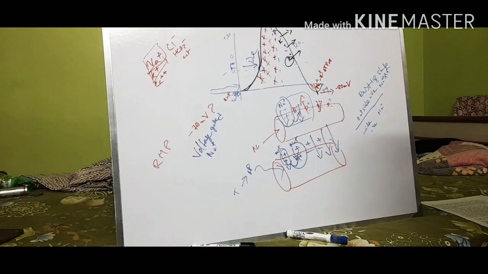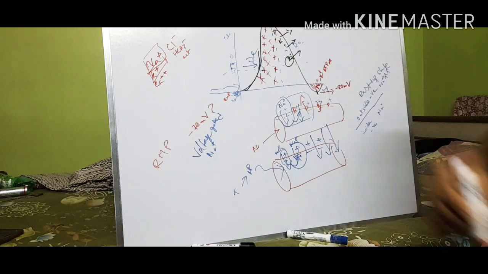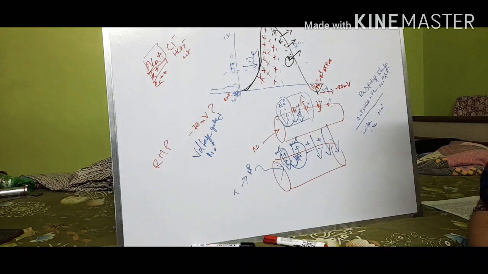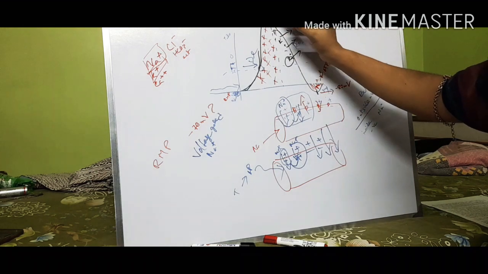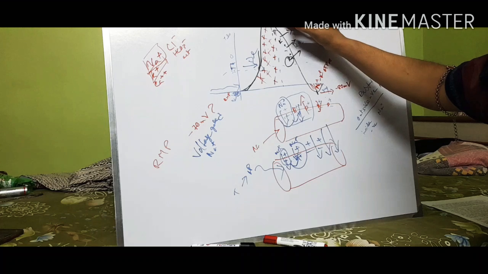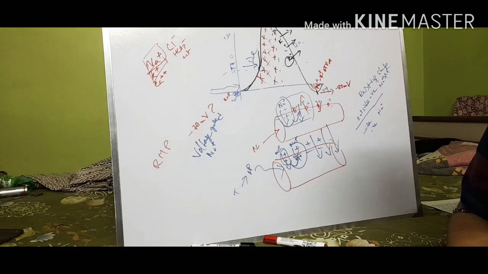But at the same time, as the sodium channels become inactivated, another important channel becomes activated. What is that? The potassium channel.